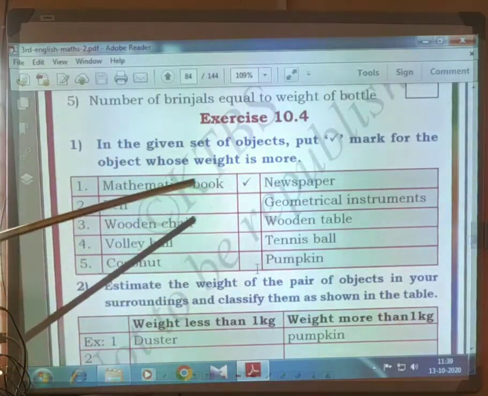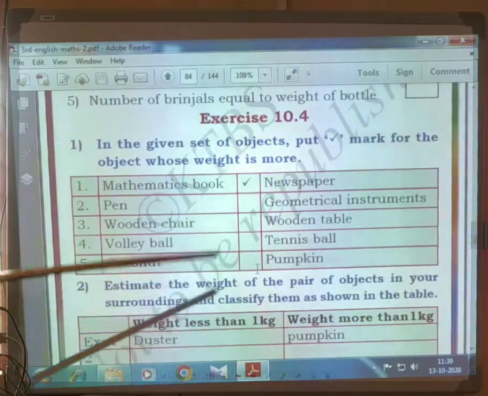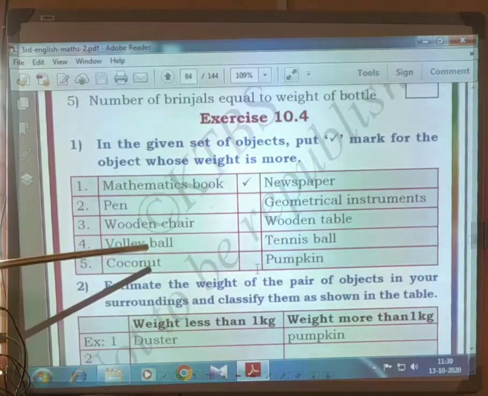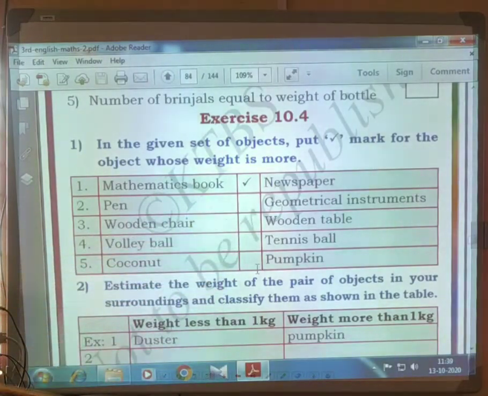Wooden chair or wooden table. Wooden table is more weight compared to wooden chair. Volleyball, tennis ball. Tennis ball is more weight. Coconut or pumpkin. Pumpkin is more weight.